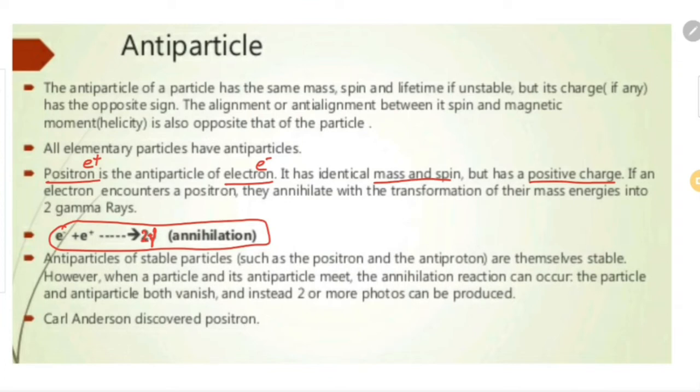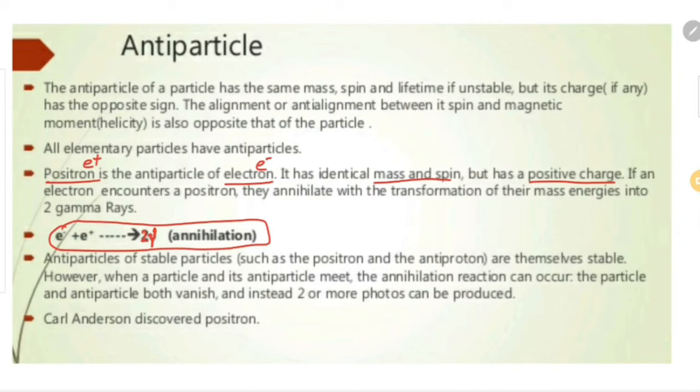This is the opposite of pair production, so the opposite of pair production is pair annihilation. This is one example of particle-antiparticle interaction. And next one is the antiparticle of stable particles.